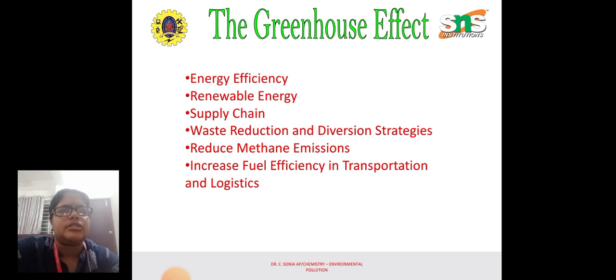Waste reduction and diversion strategies should be adopted. So, reduce the methane emissions. This can very well help with the greenhouse effect, that is, the warming of the atmosphere. Then next is the increase in fuel efficiency in transportation and logistics. If fuel efficiency is increased, the emission of toxic gases like nitrous oxide can be controlled, and also the greenhouse gases can be controlled.